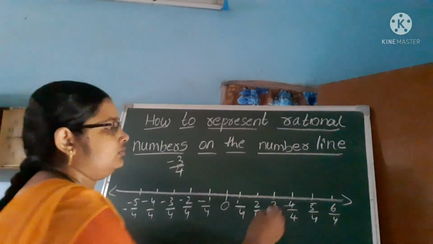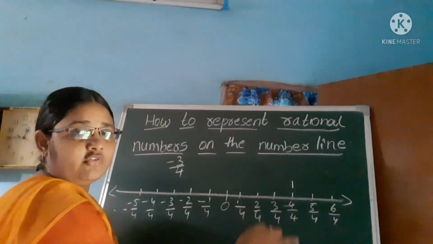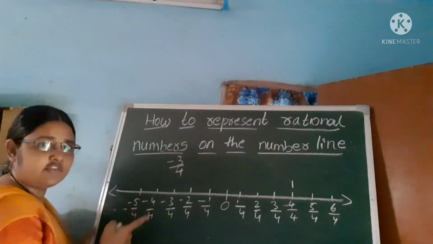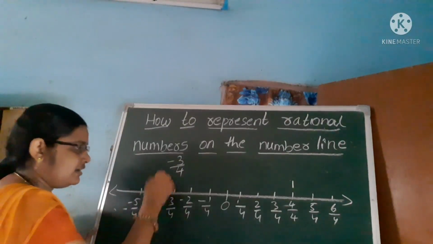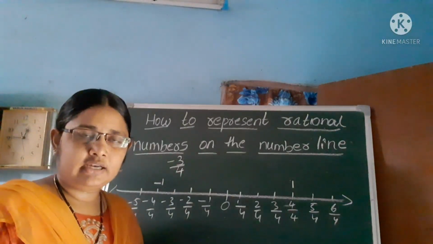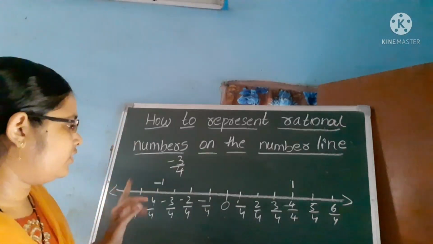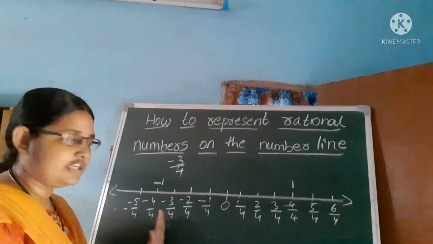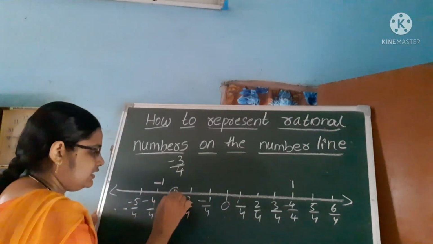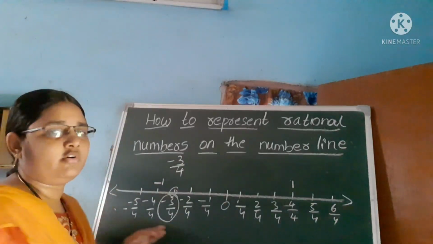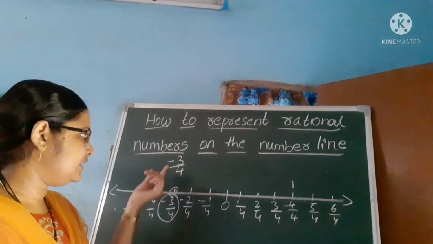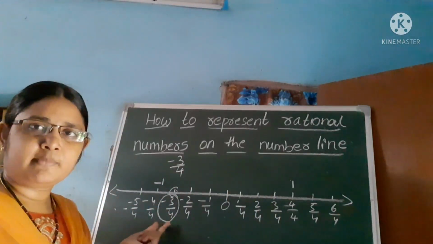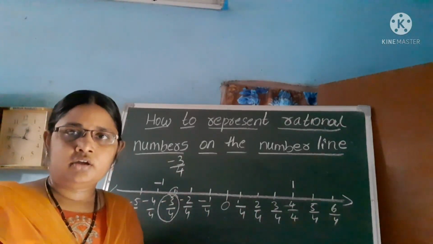Here where is 1? Here, 4 by 4. What is the value of 4 by 4? 1. And minus 4 by 4? Minus 1. Okay? Clear? Next, minus 3 by 4. So where is minus 3 by 4? On the left side of 0, all negative numbers. Here, this is minus 3 by 4. Done. So we represent minus 3 by 4 on the number line. Is it clear? Did you understand?